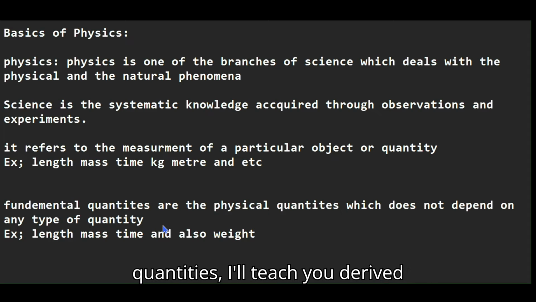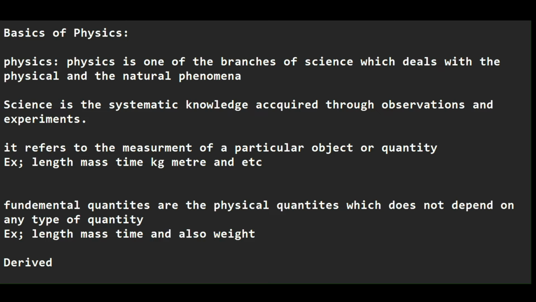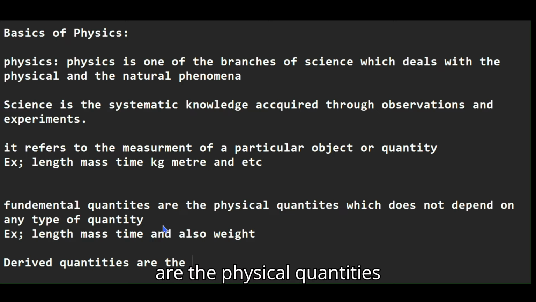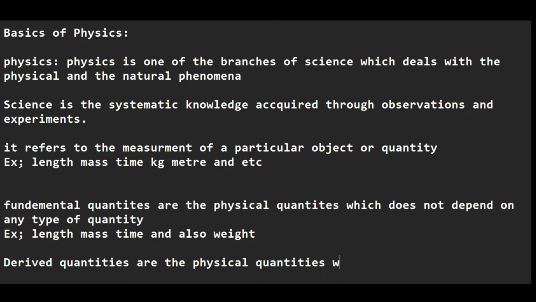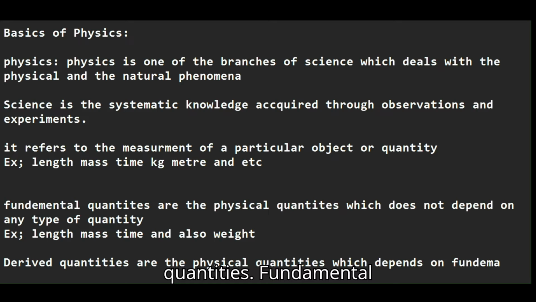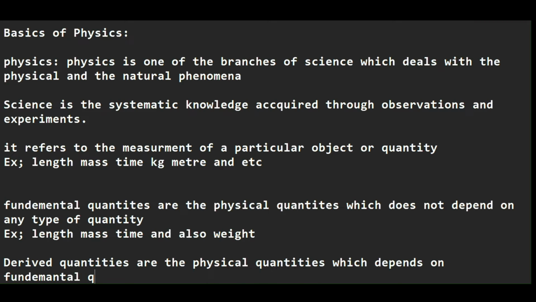Now that you know what fundamental quantities are, I'll teach you derived quantities. Derived quantities are the physical quantities which depend on fundamental quantities.